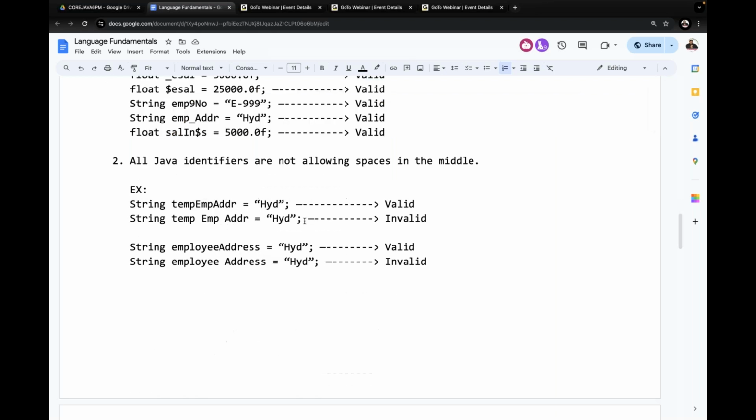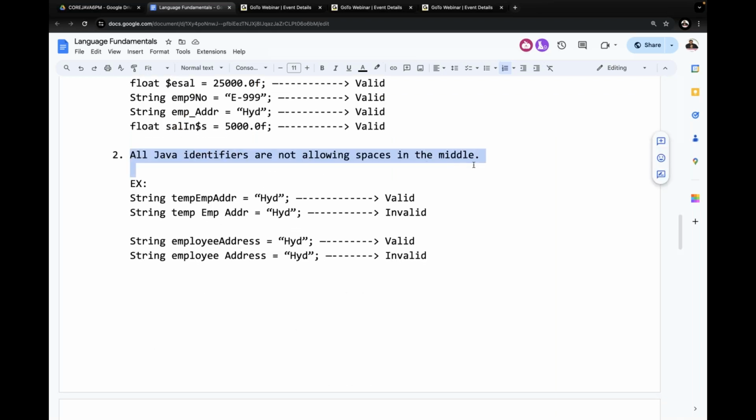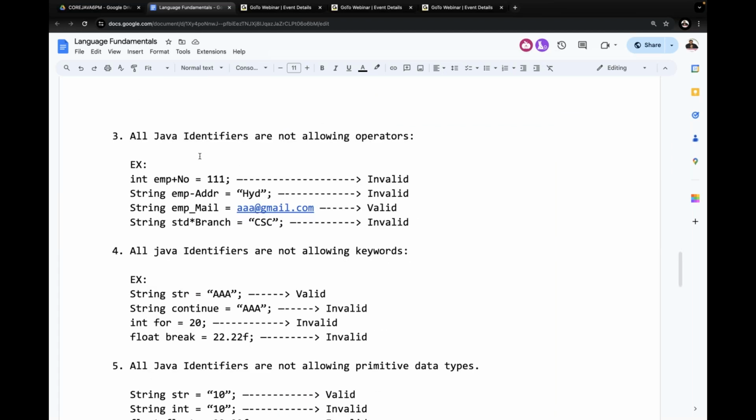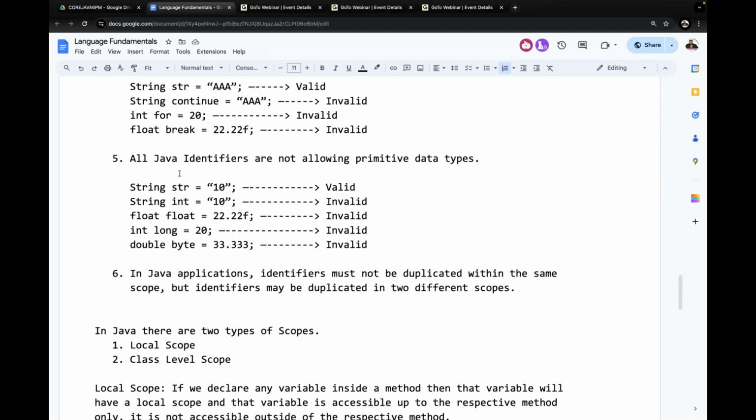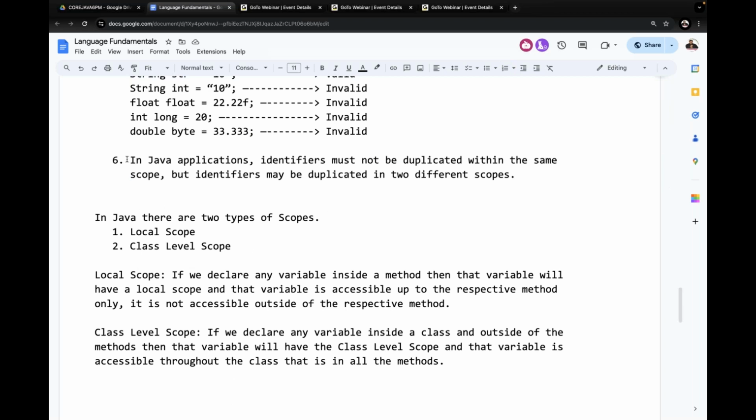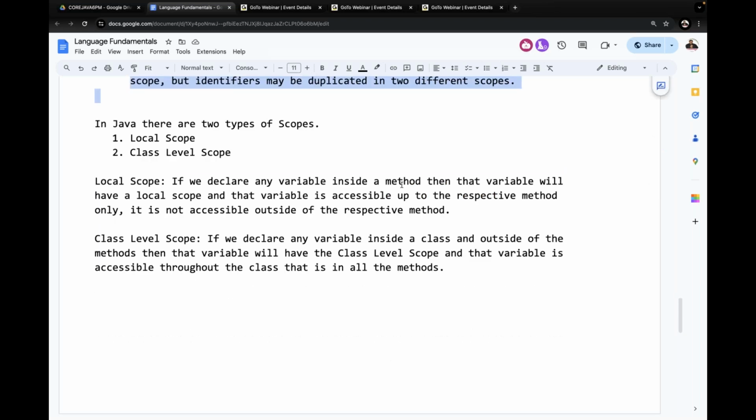Some examples are given. Java identifiers do not allow spaces in the middle. They do not allow operators, keywords, or primitive data types. In Java applications, identifiers must not be duplicated within the same scope, but identifiers may be duplicated in two different scopes. How many types of scopes are available in Java? Two types: local scope and class level scope.